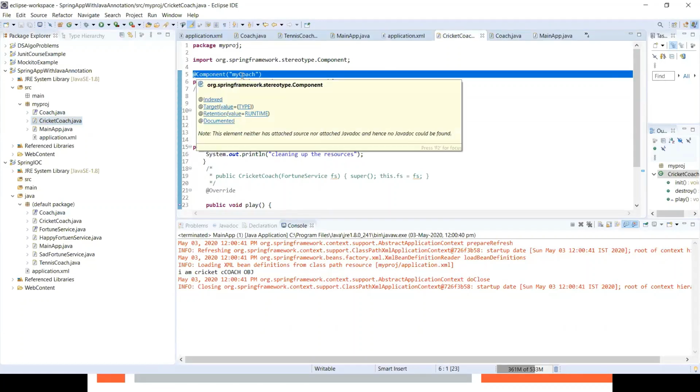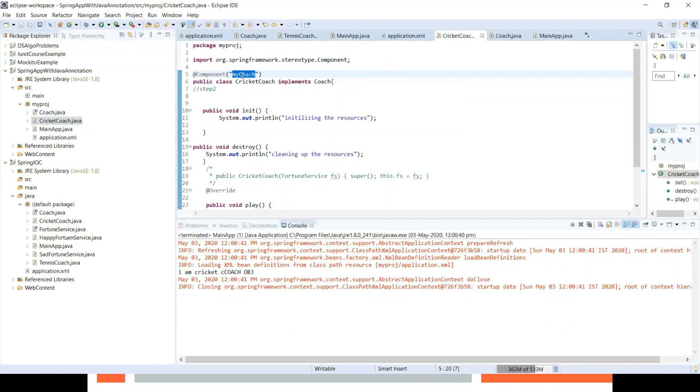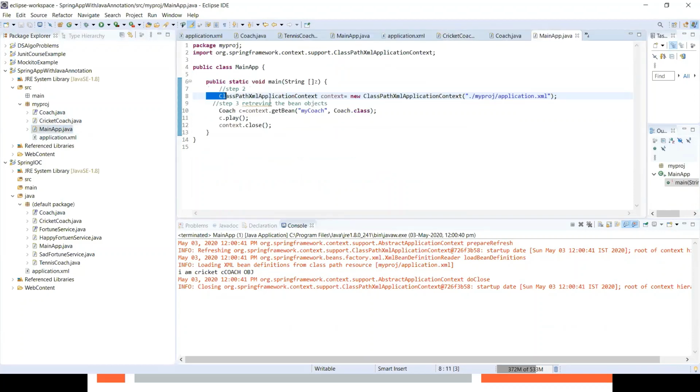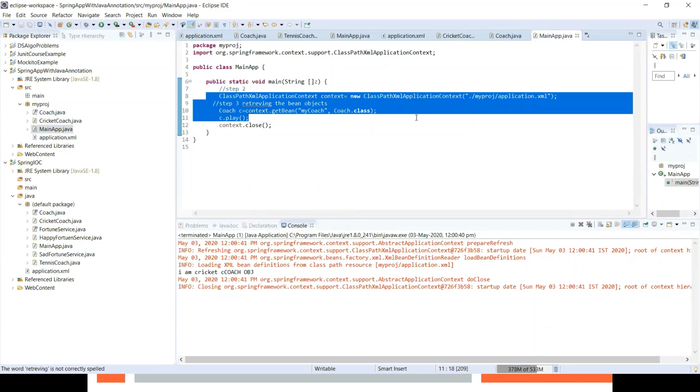You can give the ID also, or if you don't give the ID, what will be the default ID? Cricket coach with the first c small. And our step 3 is nothing but just using it to access it. So we can access it with the same method. This step is exactly the same, whatever is the old class path XML application context, then context.getBean. So there is no difference. So in this way, we have seen how to configure the Spring application with this Java configuration, with the Java annotations basically.